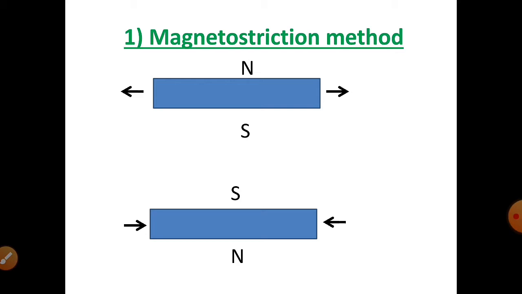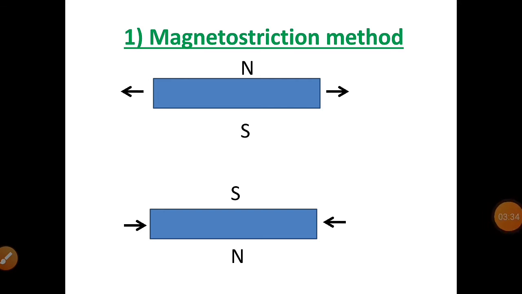If the polarity is reversed as south-north, it shows a decrease in the length of the rod. So the dimensions of the rod change when the magnetic field around it changes. This change in the dimensions of a metal rod when placed in a magnetic field is called magnetostriction.